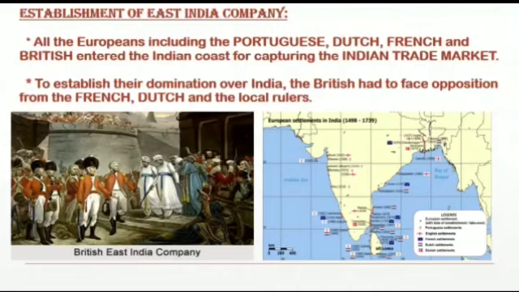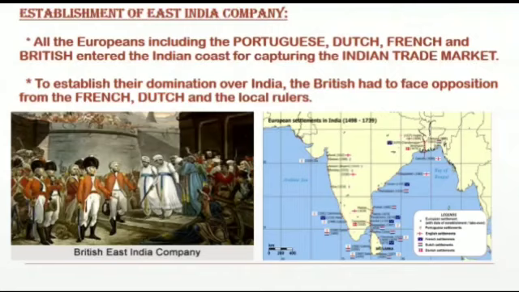So when the Britishers entered into this trade with India, they saw that already in the Indian continent there were other rulers or other countries. Who were they? All the other Europeans, including the Portuguese, the Dutch, the French, and along with them the British, entered the Indian coast to capture the Indian trade market.